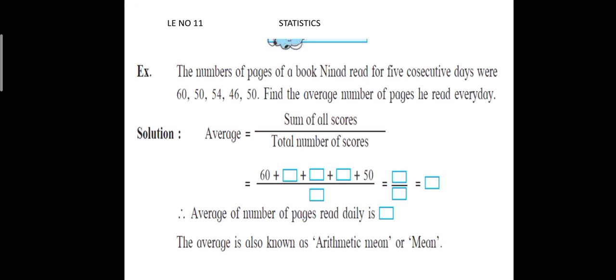So average is equal to 60 plus 50 plus 54 plus 46 plus 50 upon 5. Whatever the total is, divided by 5, that is called an average, or it is also called an arithmetic mean.